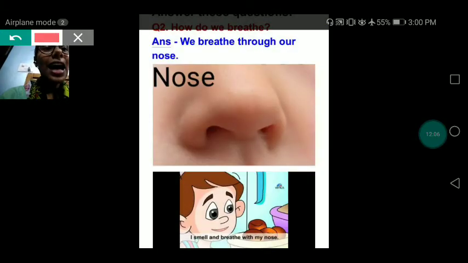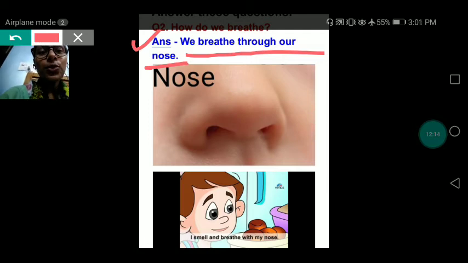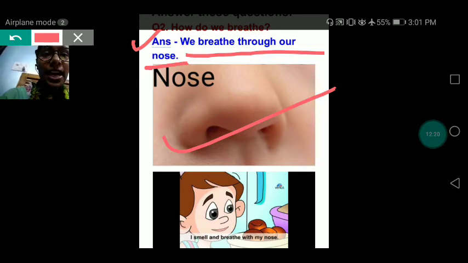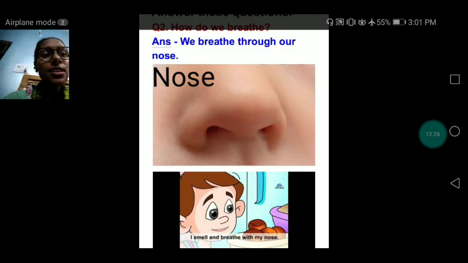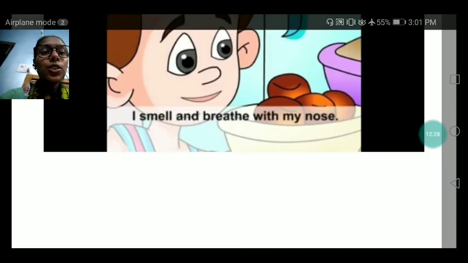Next question is, how do we breathe? Okay, we breathe through our nose. You can see this is the picture of our nose, and we breathe through our nose, and we also smell with the help of our nose. With the help of our nose we can smell, and we can breathe.